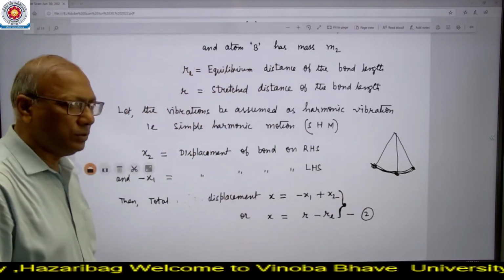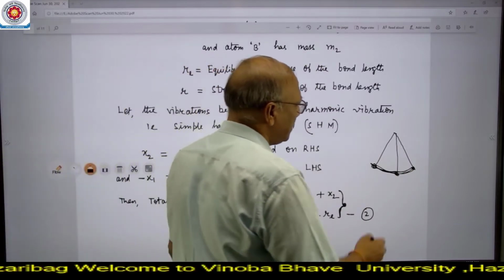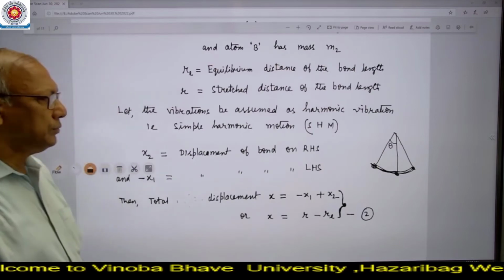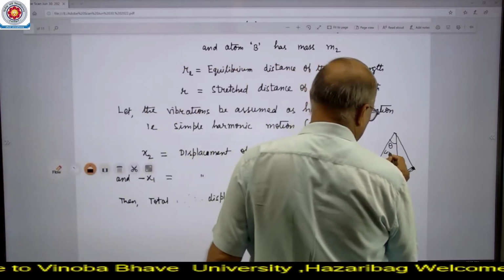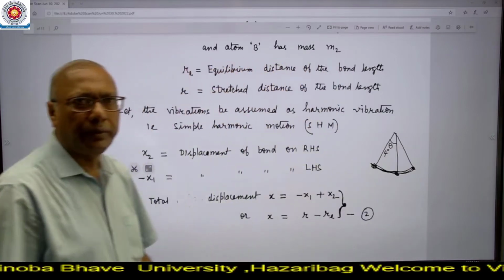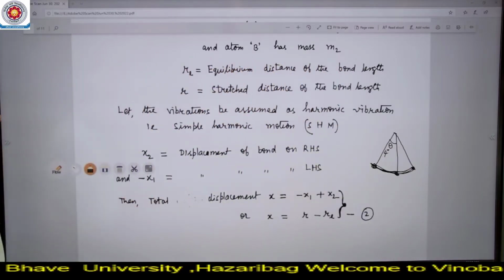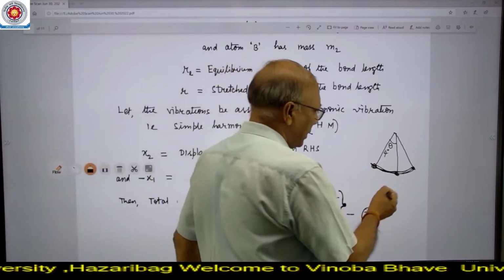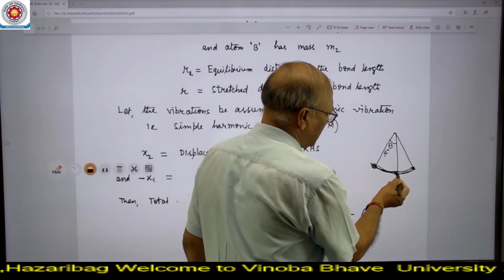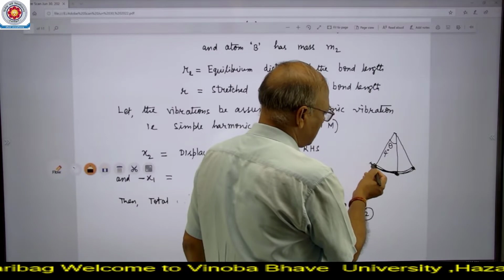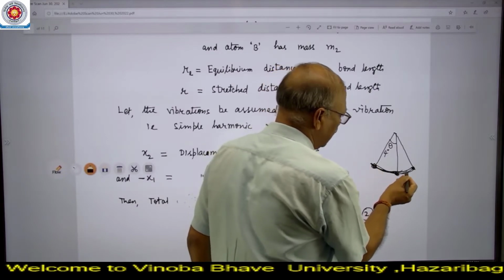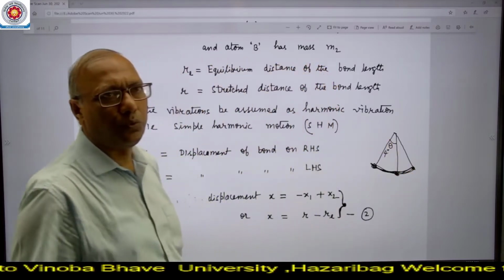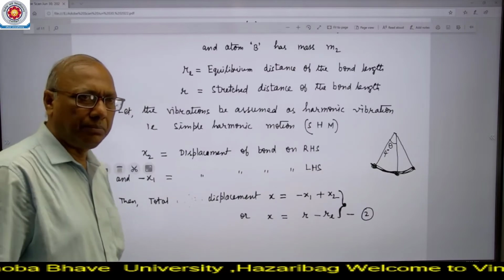This vibration or motion will be called simple harmonic motion when this angle theta is less than 4 degrees. If it is more than 4 degrees, then it will not be called simple harmonic motion, and it will be called anharmonic motion. This motion is like this: when the bob starts at this equilibrium position, it goes to this position, again comes to the equilibrium position, again goes to the right hand side, and then comes to the initial position, and then it completes one complete vibration or one complete cycle.